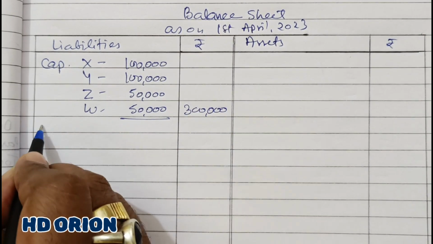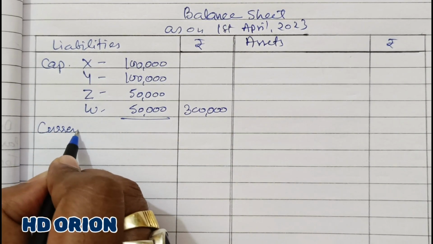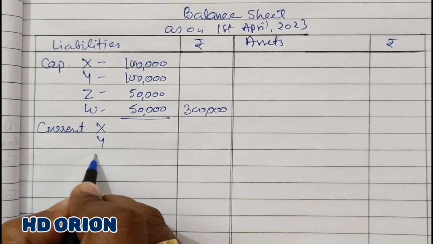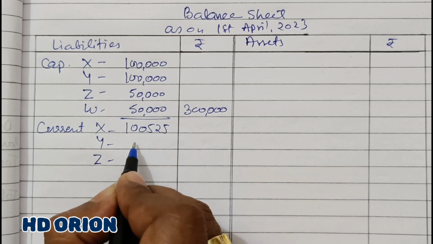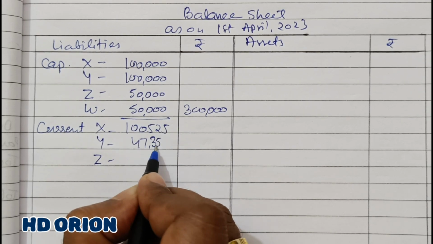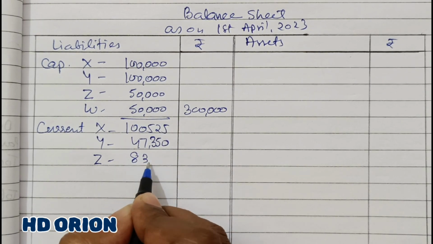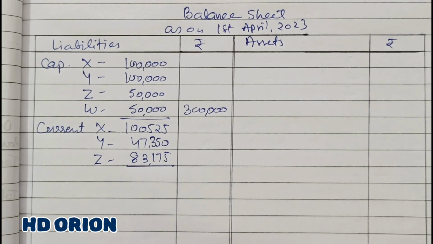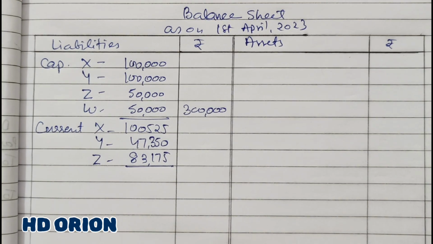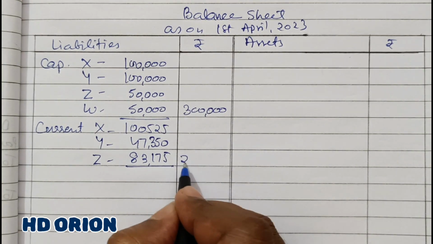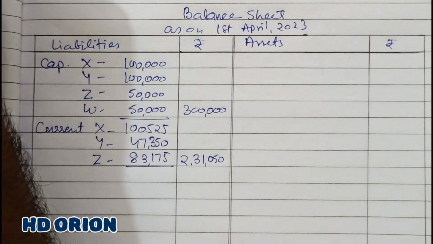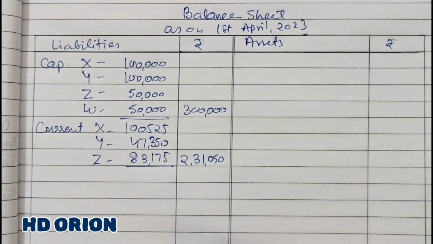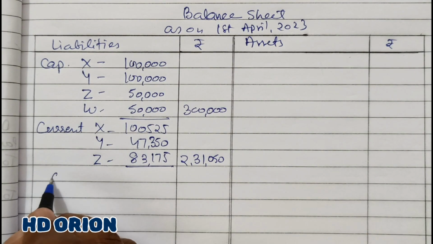And current account balances also of X, Y and Z. It is 1,00,525, then 47,350, then 83,175. And grand total here is rupees 2,31,050.